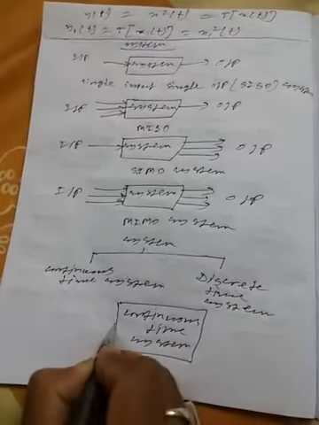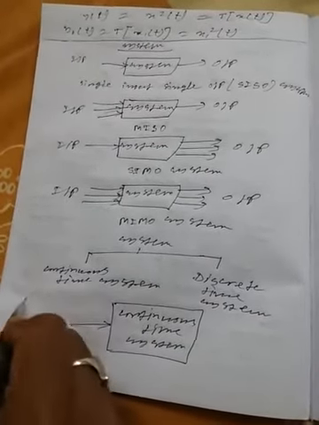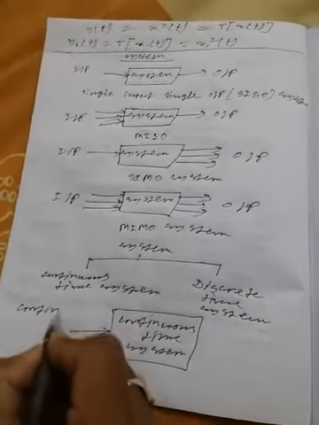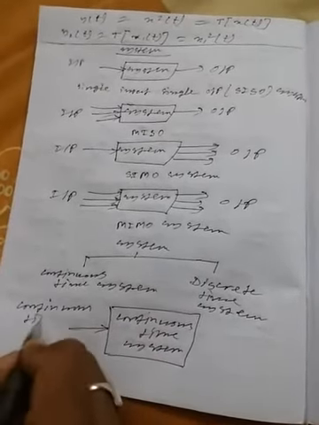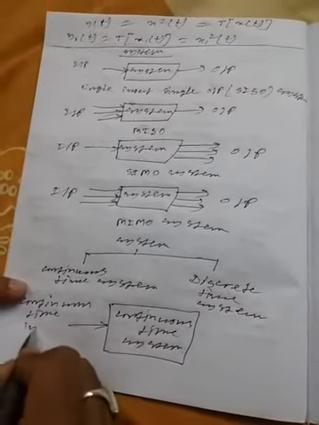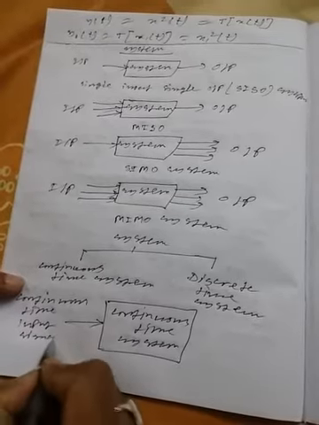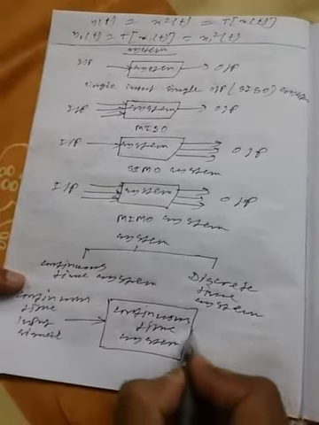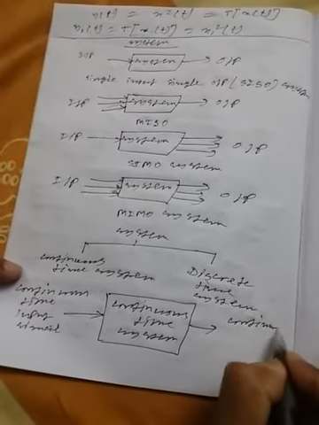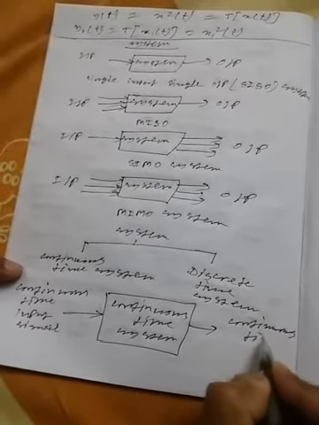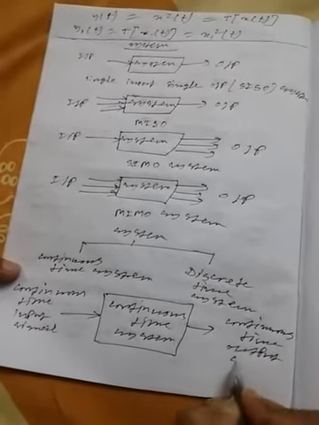A continuous time system operates on a continuous time input signal. So the input is continuous time, and it produces also a continuous time output signal.